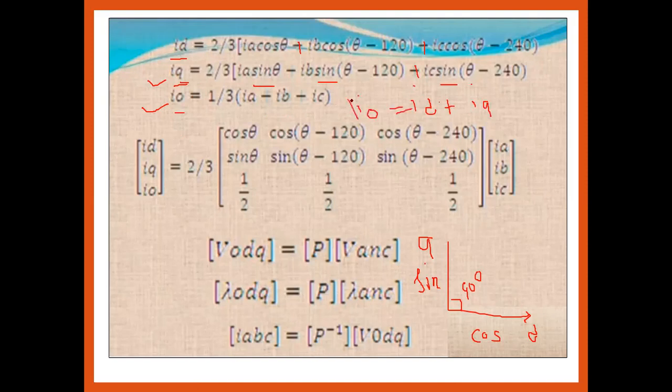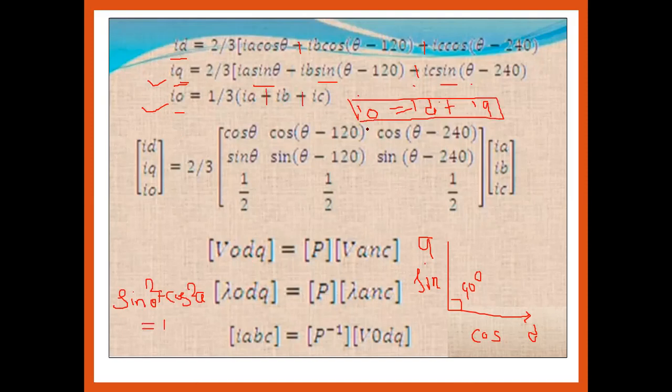So I0 is nothing but the addition of the ID plus IQ, because when we do ID plus IQ, as we all know that sin square theta plus cos square theta is equal to how much? 1. That's why I0 is equal to 1 by 3 into the IA plus IB plus IC.